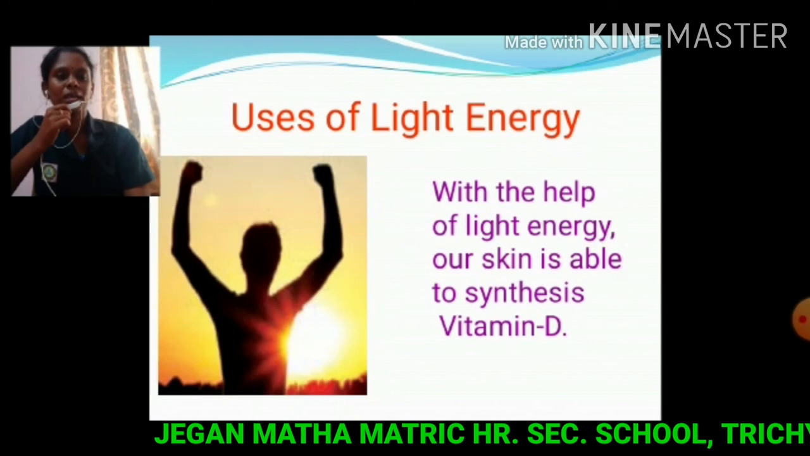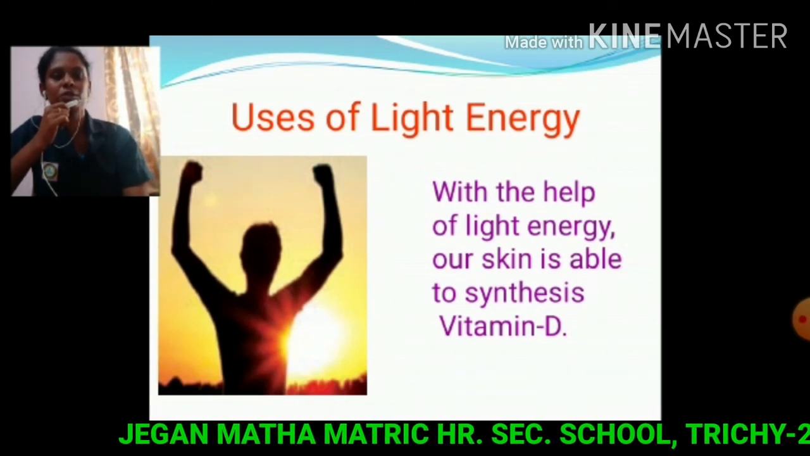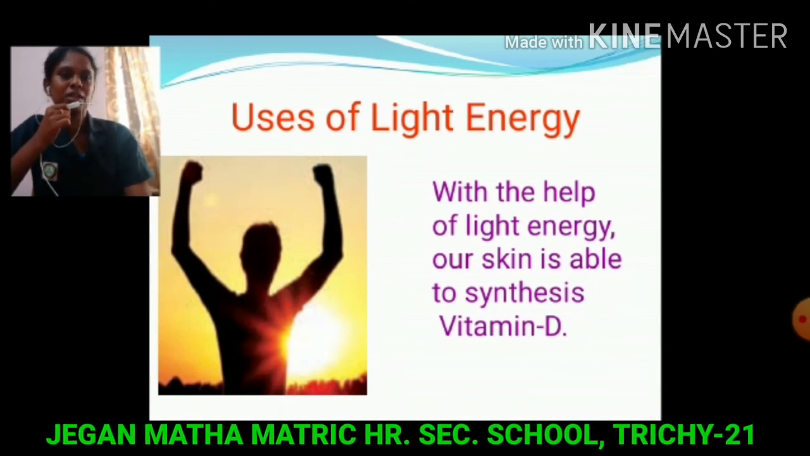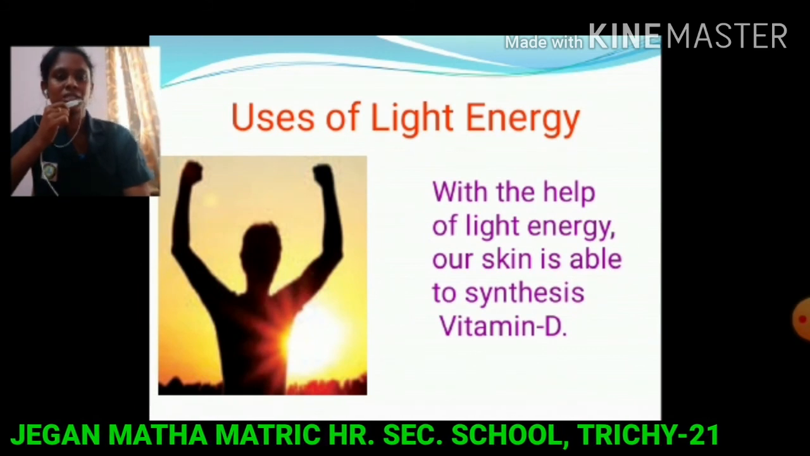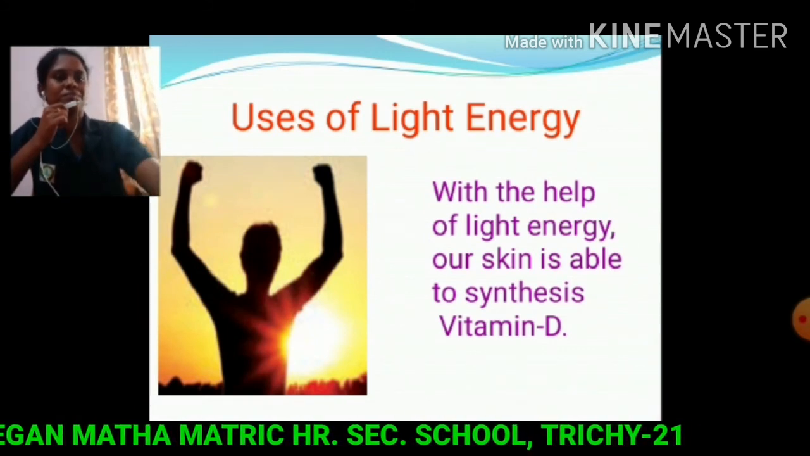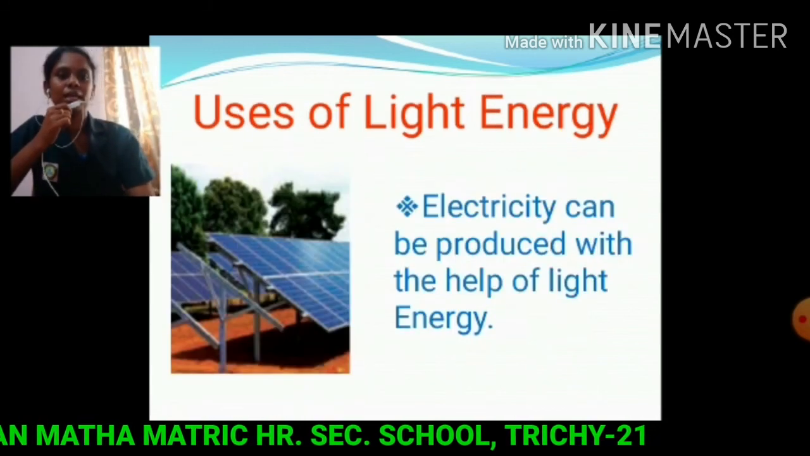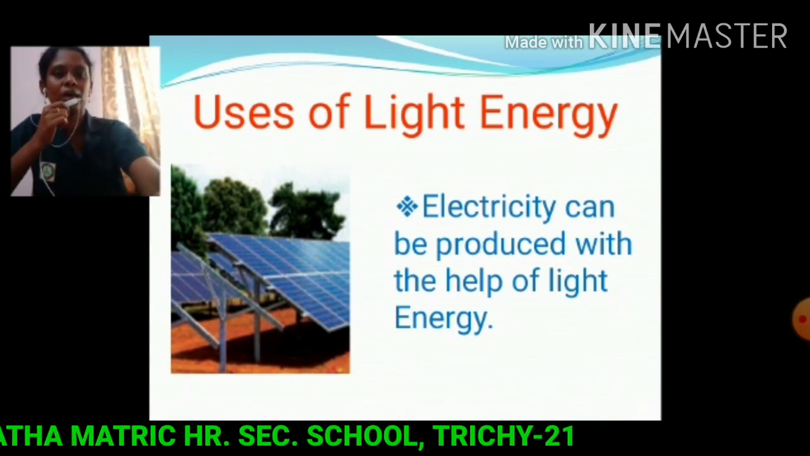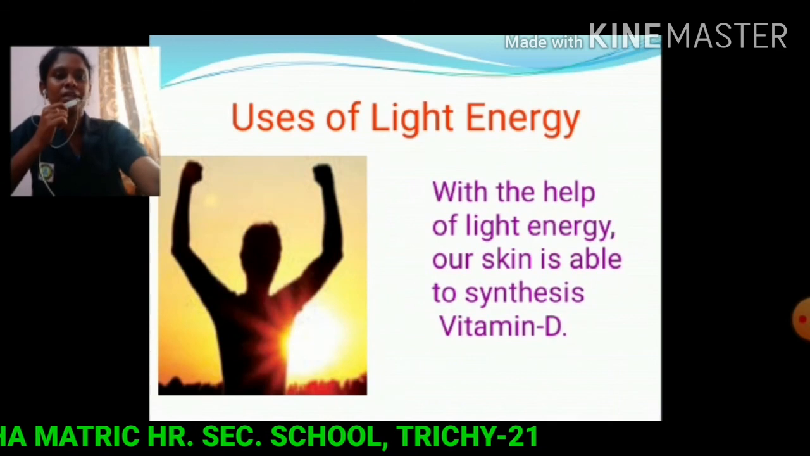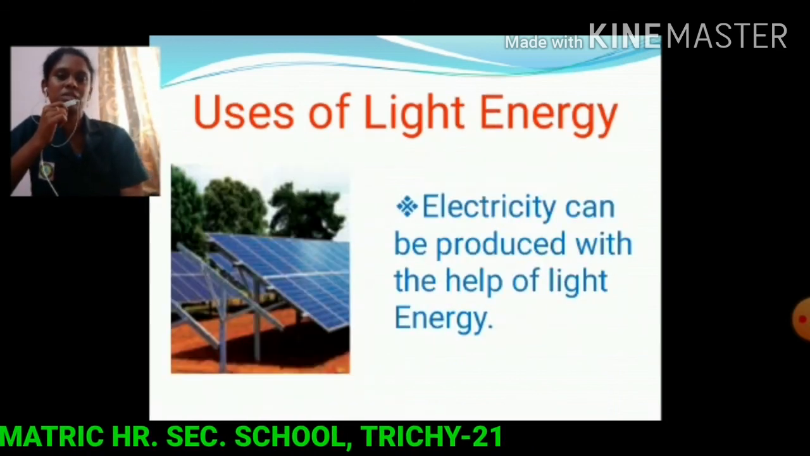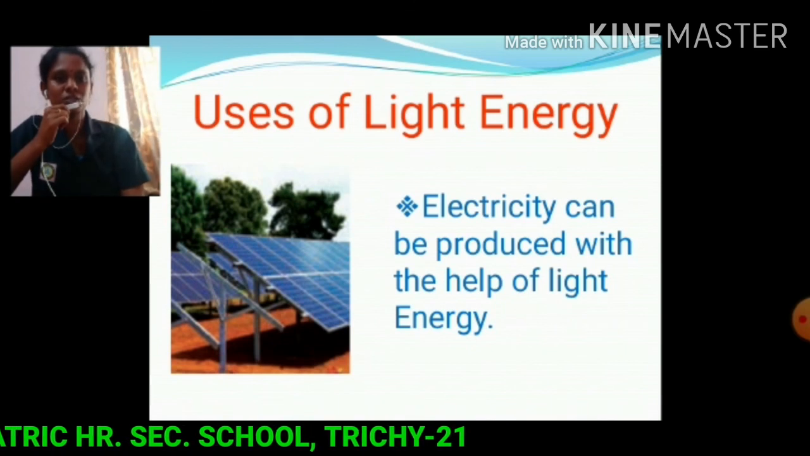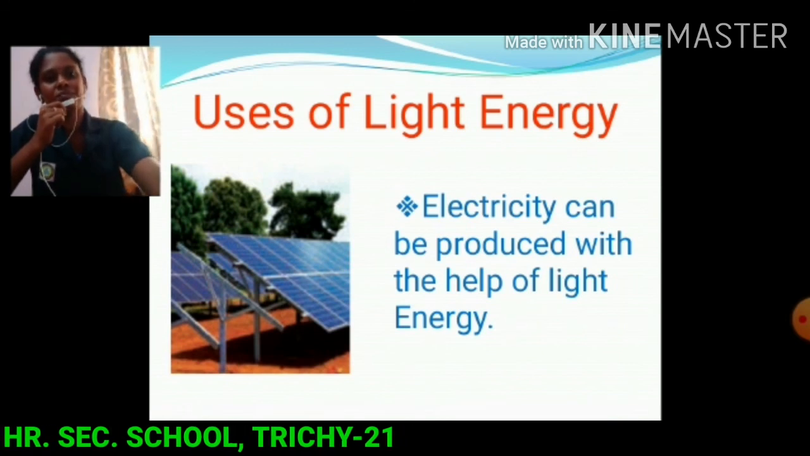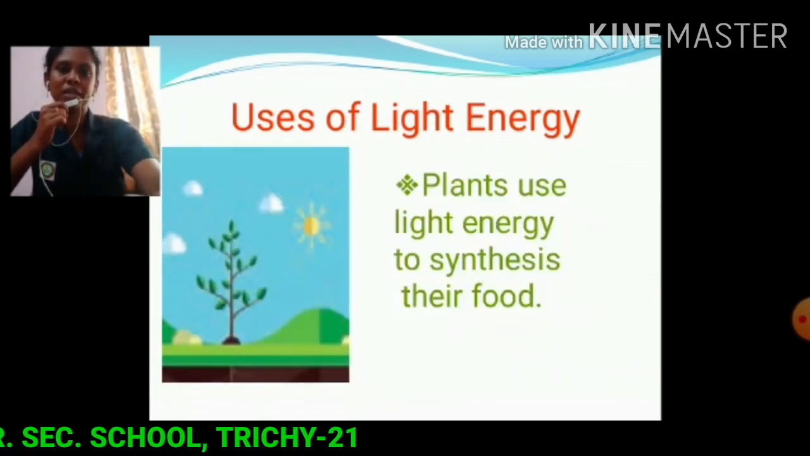Next, with the help of light energy, our skin is able to synthesize vitamin D. When we are standing in the sunlight, our skin is able to produce vitamin D. Next, electricity can be produced with the help of light energy. These are solar panels. They receive light energy from the sun and convert this light energy into electrical energy.